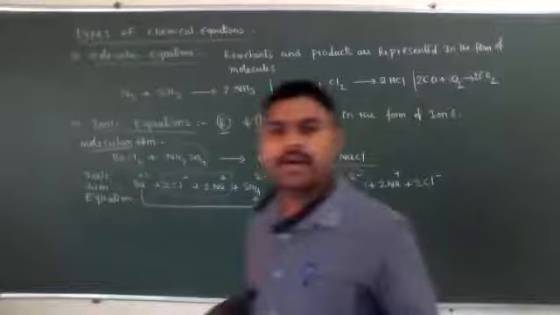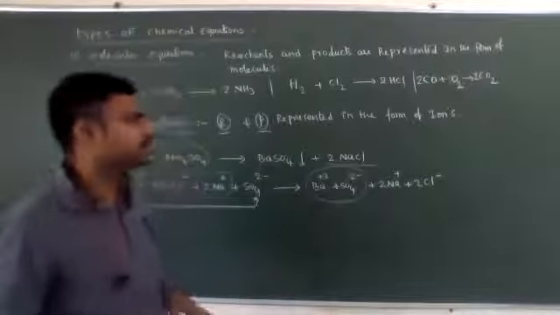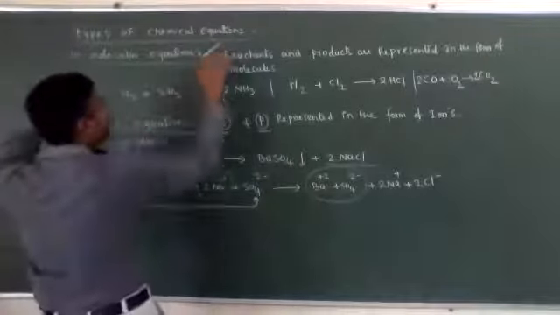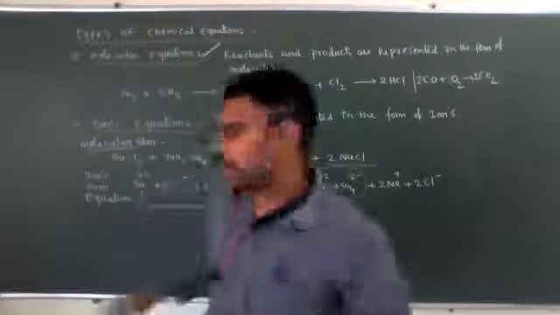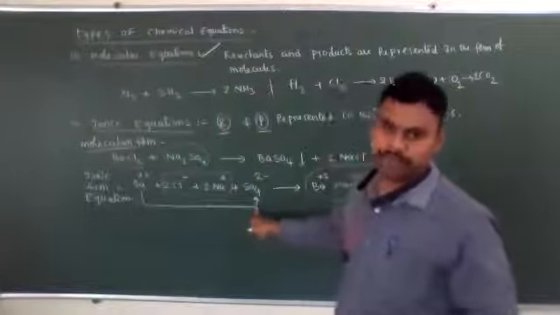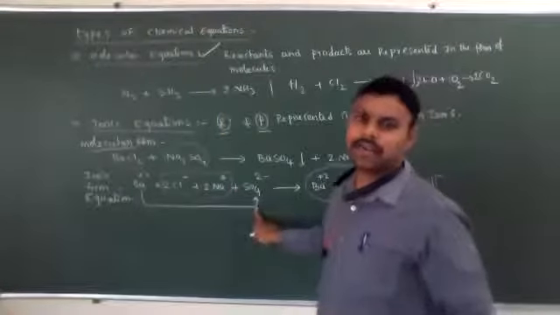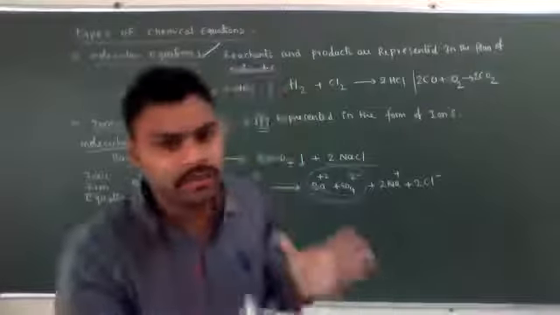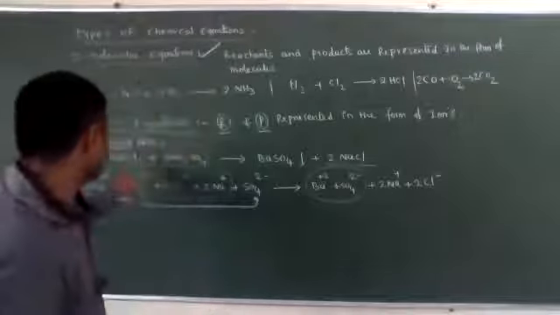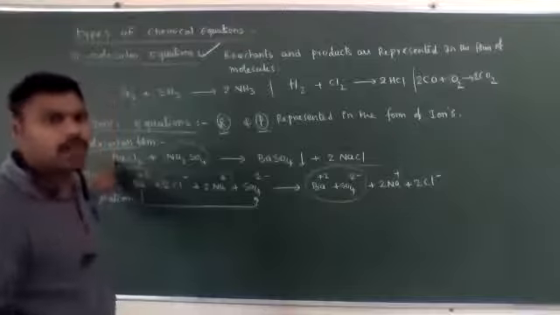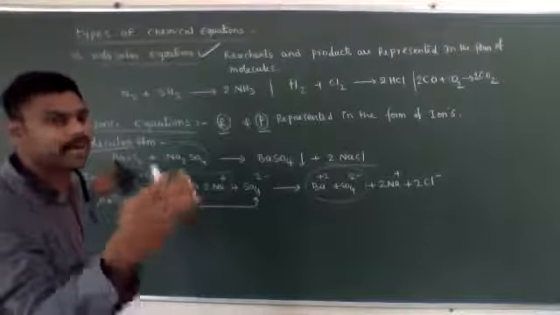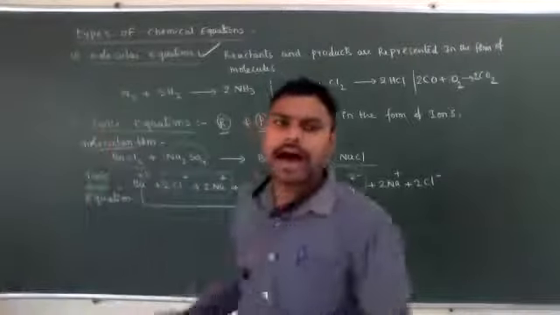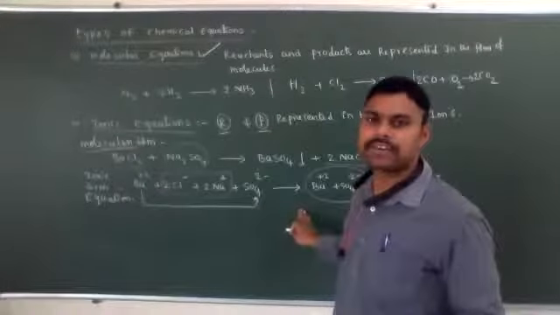Okay, mostly for balanced chemical equations or any chemical reactions, we express them in terms of molecular formula only. We are not writing in ionic form. Even if ionic compounds are involved in a chemical reaction, we express those equations in molecular form only, not as ionic equations.